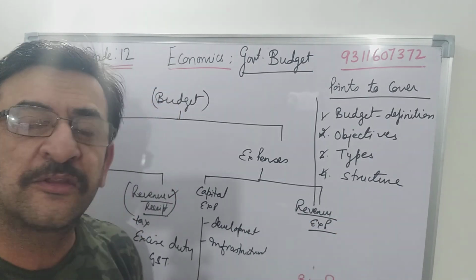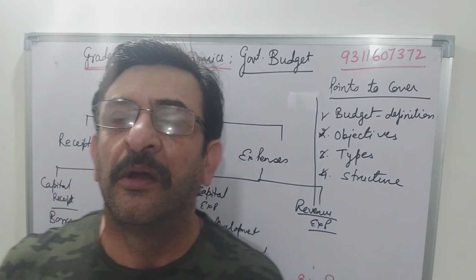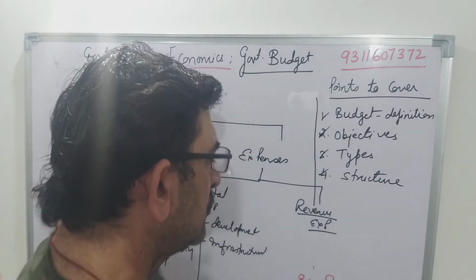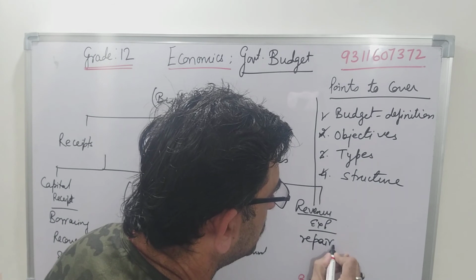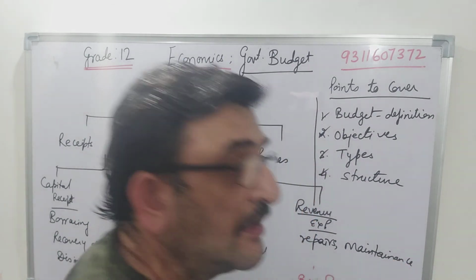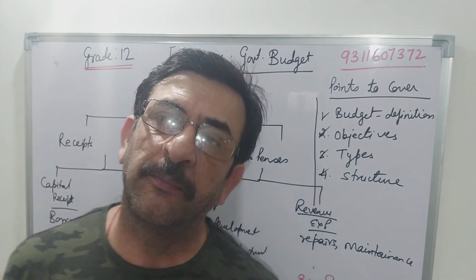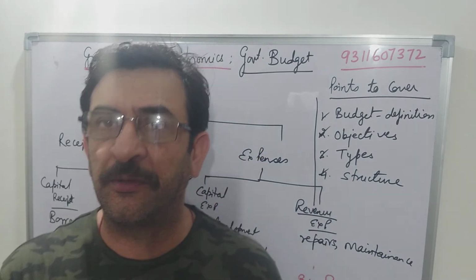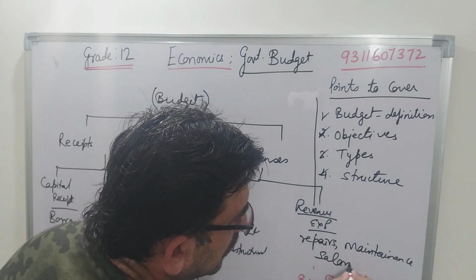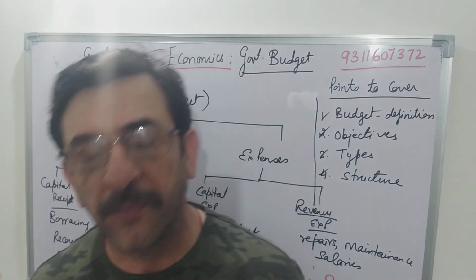And when the government is putting small money every day for the repair of roads, for the painting of buildings, for the whitewashing of some track, for public parks and all that, where they are putting the money for repairs and maintenance, even for the salaries of doctors, teachers, and all employees working under the government administration. Their main money will go for salaries also: salaries and wages, which they pay to part-time workers and permanent workers and all that.